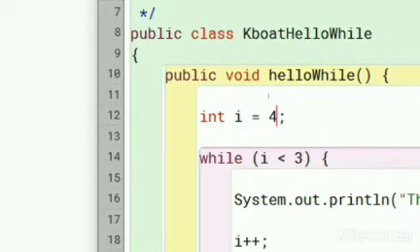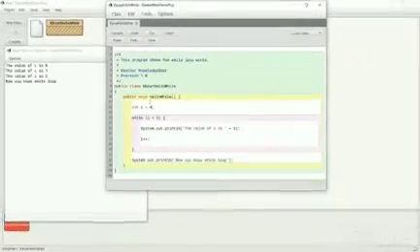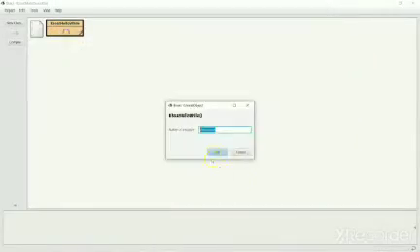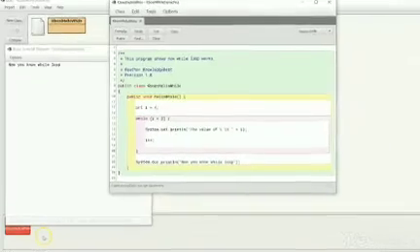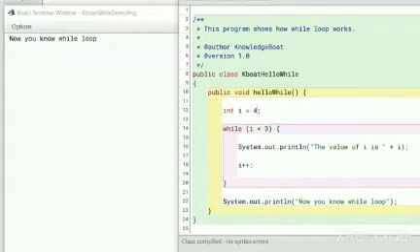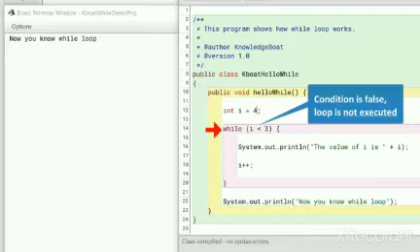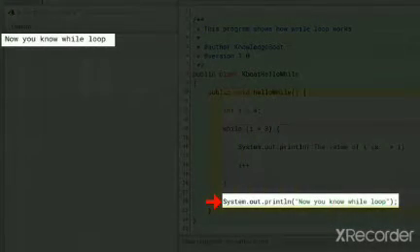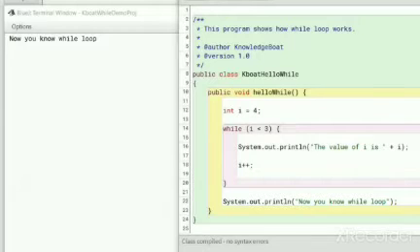The while loop should not execute now. Let's confirm this by running the program. As you saw, the while loop didn't execute. After initializing i with a value of 4, when program control comes to the while loop for the first time and tests the condition, it evaluates to false. Program control doesn't enter inside the loop's body and goes to the statement after the loop, printing "Now you know while loop" to the console. As the condition of the while loop controls entry to the loop's body, we categorize it as an entry controlled loop.